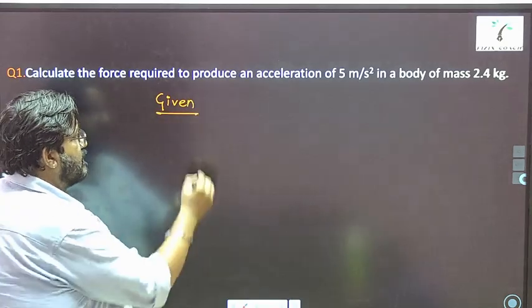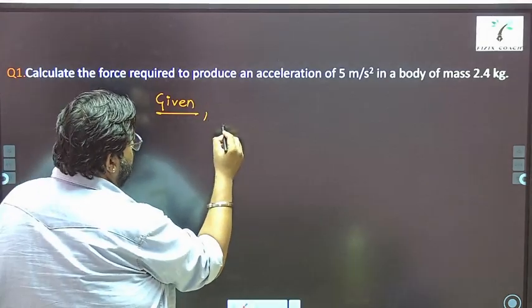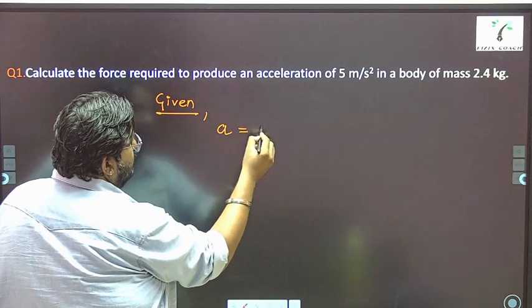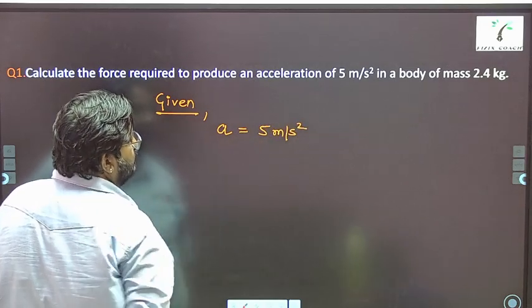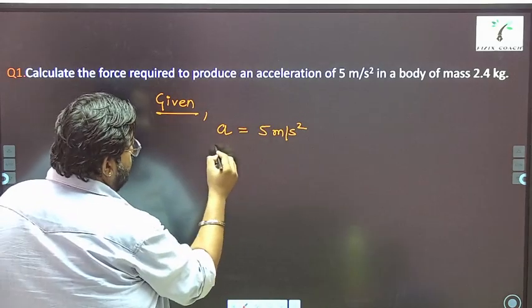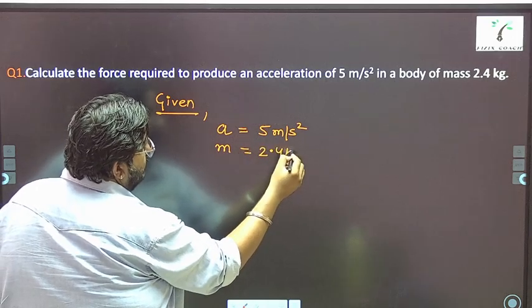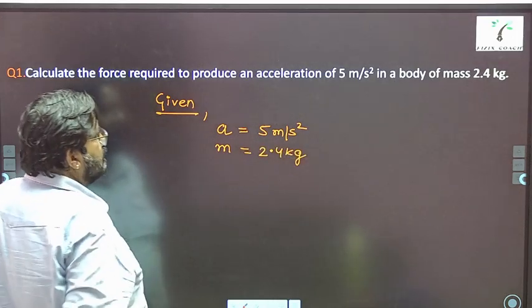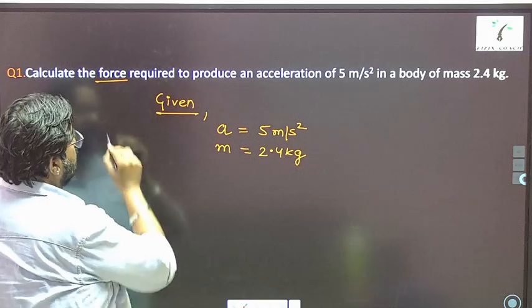Right? What is given? It says the acceleration is given. Say acceleration a, it is given 5 meter per second square. And then mass of the object, m, is given 2.4 kg. Right? What is it asking? It is asking to calculate the force.